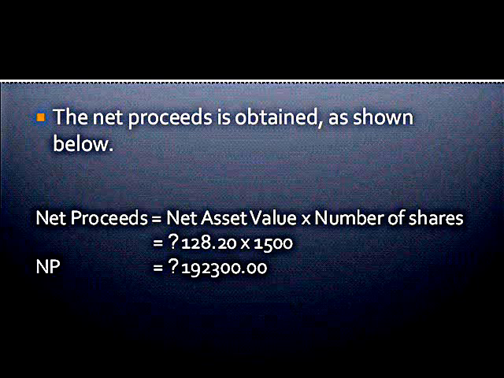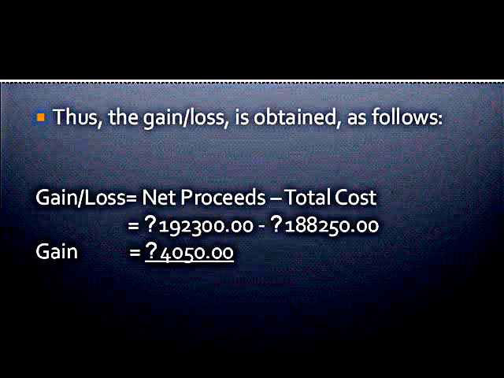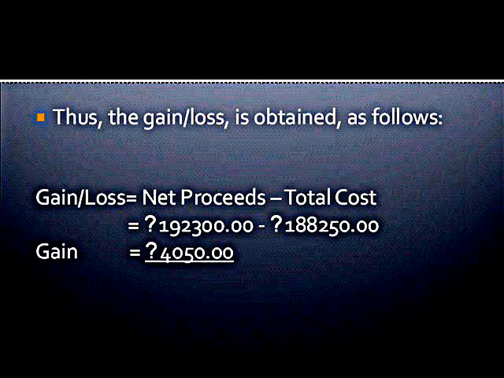Next, the net proceeds. Net proceeds is equal to net asset value times number of shares. 128.20 pesos times 1,500 is equal to 192,300. Lastly, we need to find the gain or loss. The gain or loss is equal to net proceeds minus total cost. So, 192,300 pesos minus 188,250. So, we will have a gain of 4,050 pesos. And that's the answer to the problem.